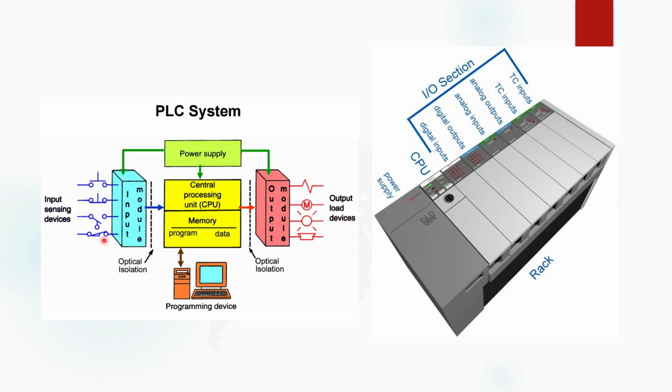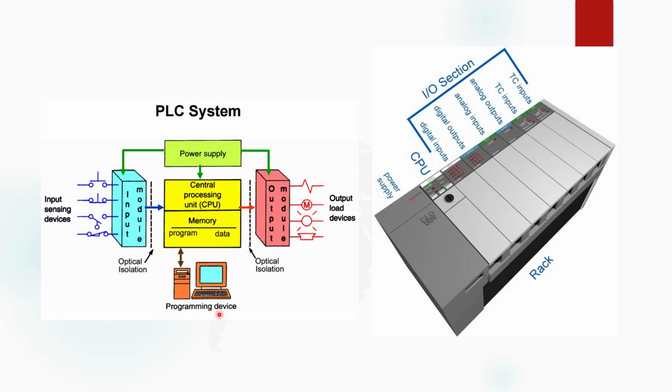So in a PLC system, we use actuators, transducers, sensors as input devices. Now this input is given to the central processing unit, CPU. As I have already told, PLC contains a microprocessor. So it has a central processing unit and memory. This central processing unit takes input from the input module or input device and processes that input according to the program given by the external programmable device.